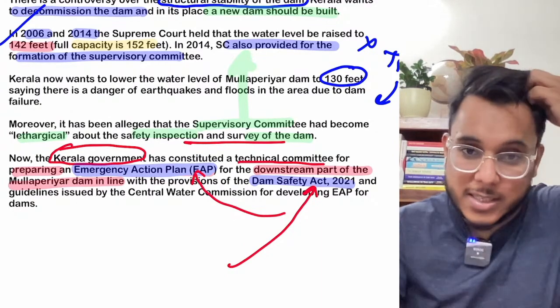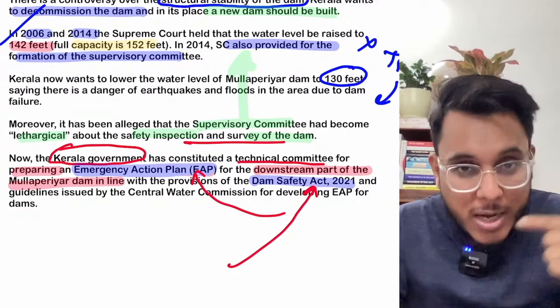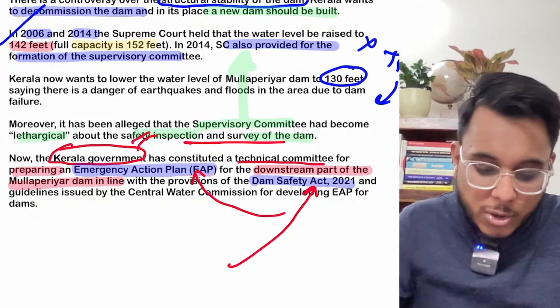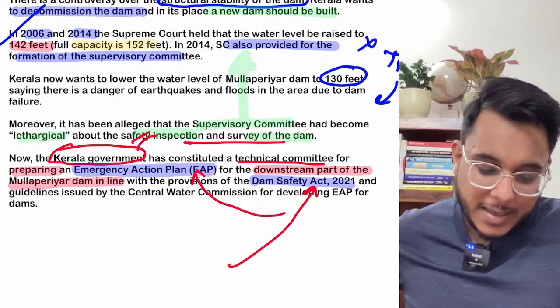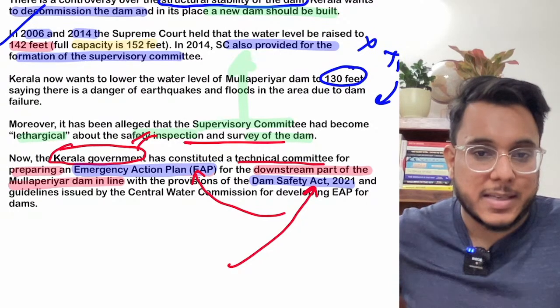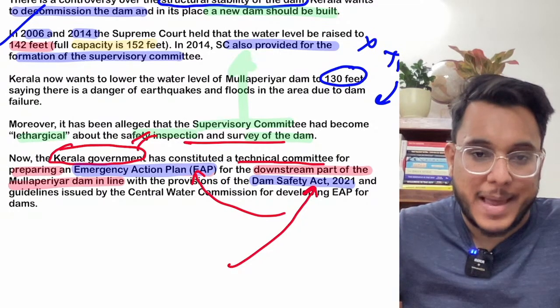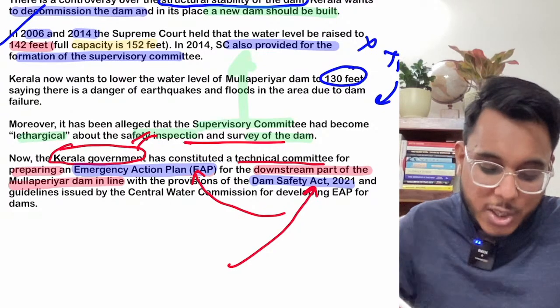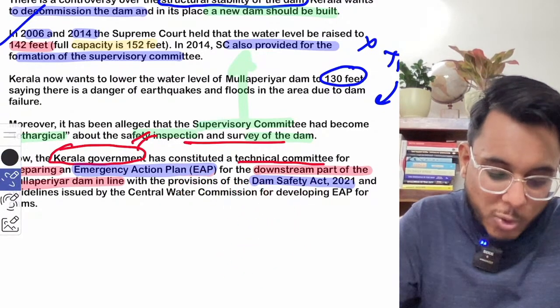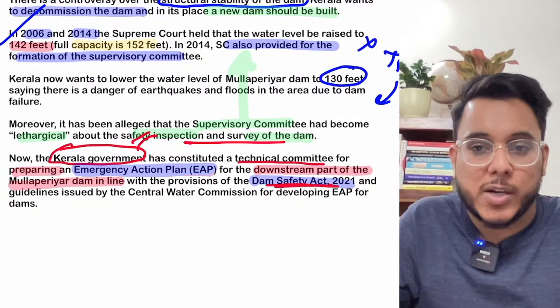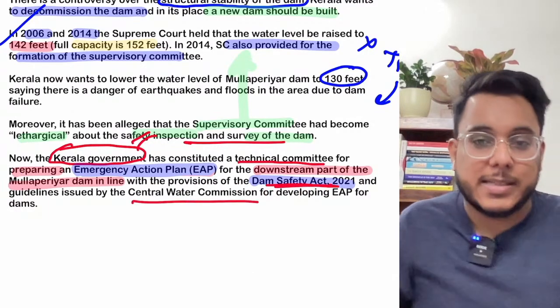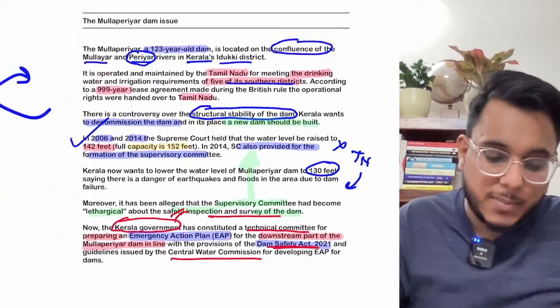And now to prepare such an emergency action plan for the Mullaperiyar Dam, the Kerala government has constituted the technical committee. Is it clear? It will prepare this emergency action plan. Now these guidelines have been issued, I told you, under the Dam Safety Act 2021 by the CWC, the Central Water Commission. So this is something that has happened.